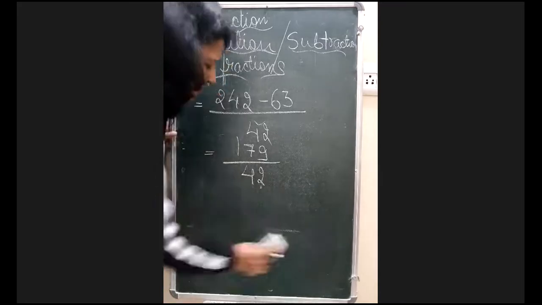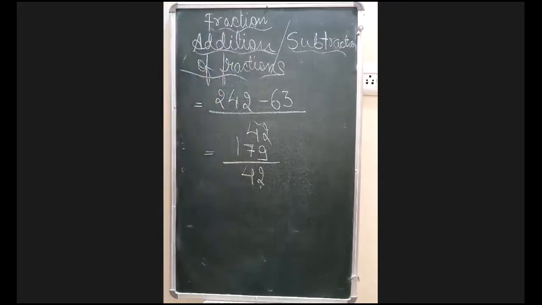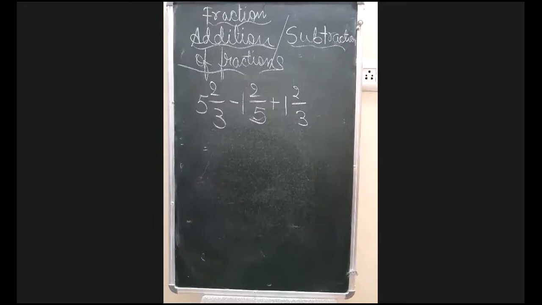But can you tell me, is it the correct answer? Is it the last process, 179 upon 42? Can you tell me? This question has a little bit of logic, which you will remember.